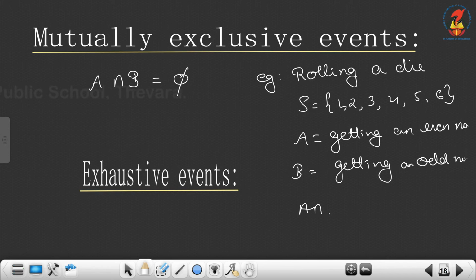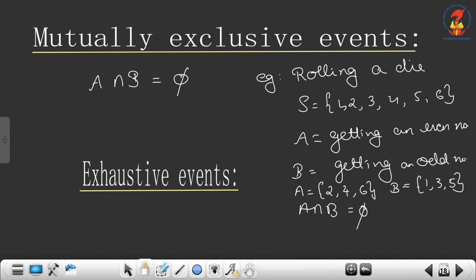What is A intersection B? A is the set {2, 4, 6} and B is the set {1, 3, 5}. No common elements, so A intersection B is equal to the null set. So A and B are known as mutually exclusive events.